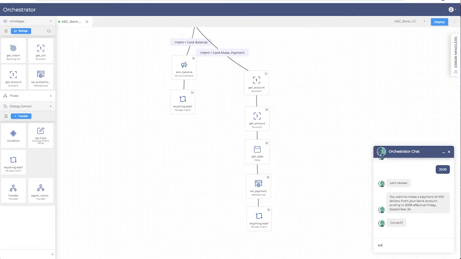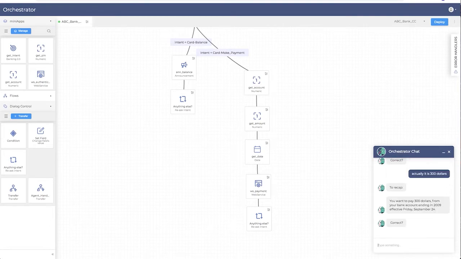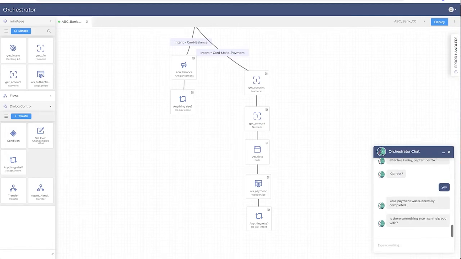Let's change our mind. Try to throw the bot for a loop. Looks like that didn't work. The bot has kept up with the changed amount and is ready to make that payment. Payment is posted, and we are back to the top of the application, ready to take the next request. We still have all the context we need at this point.